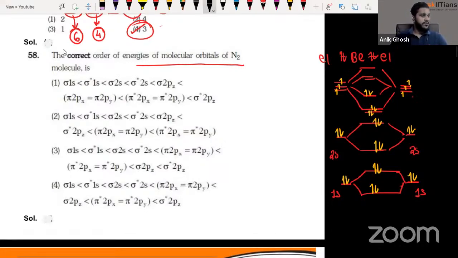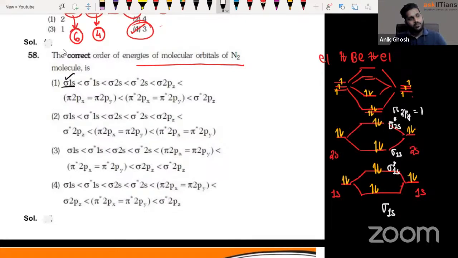So which of the following is correct? So sigma 1s, right? Then, I forgot to write that. This is sigma 1s. This is sigma star 1s. This is sigma 2s. This is sigma star 2s. This is pi 2py equals to pi 2p. X and y are kept as pi. So let's keep it like that only. Pi 2px equals to pi 2py. And then you have sigma 2pz. This is going to be the equation.